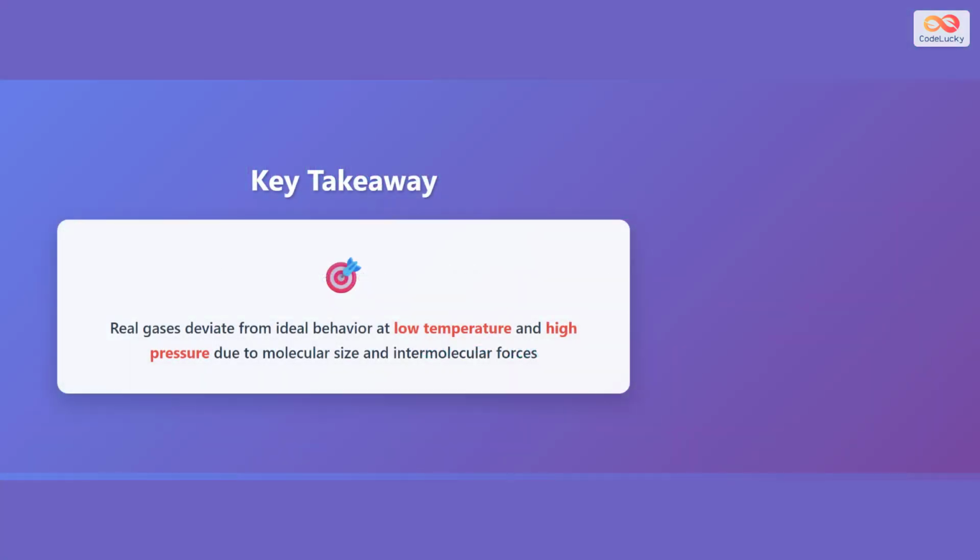Here's the key takeaway from this lesson. Real gases deviate from ideal behavior at low temperatures and high pressures. These deviations occur because real molecules have finite size and experience intermolecular forces. The van der Waals equation provides a more accurate model by correcting for these factors. Understanding when gases behave ideally and when they don't is essential for practical applications in chemistry, engineering, and physics. Remember, the ideal gas law is a useful approximation, but real gases require more sophisticated models under extreme conditions.